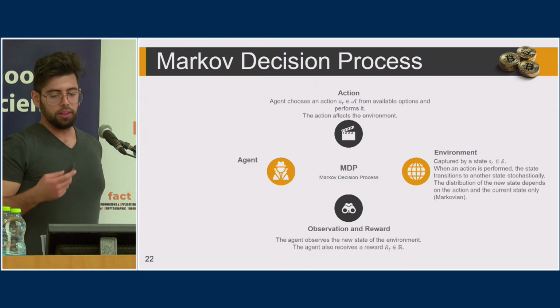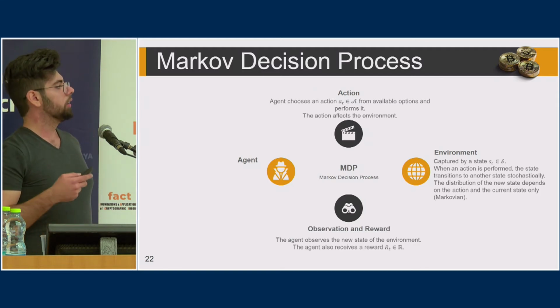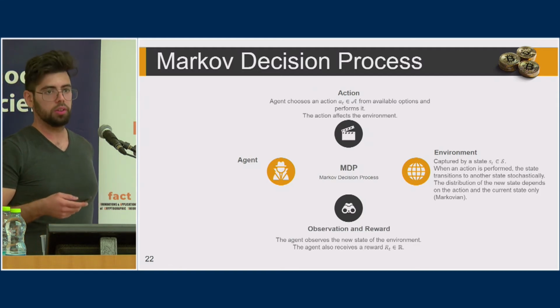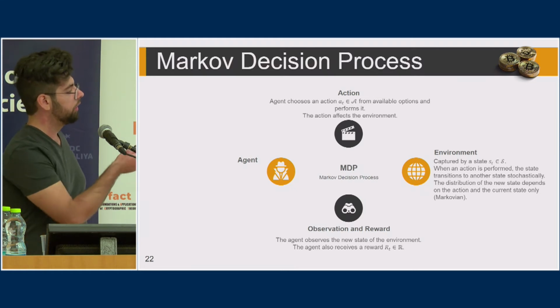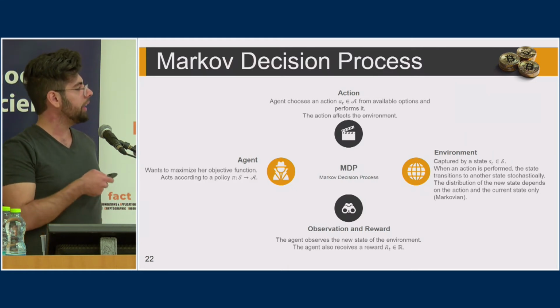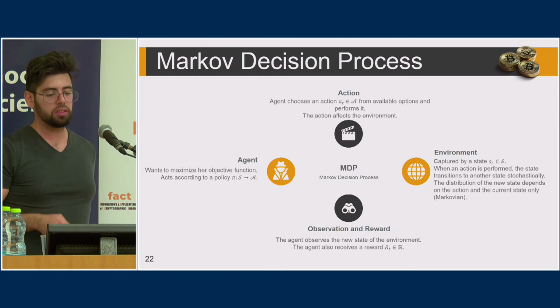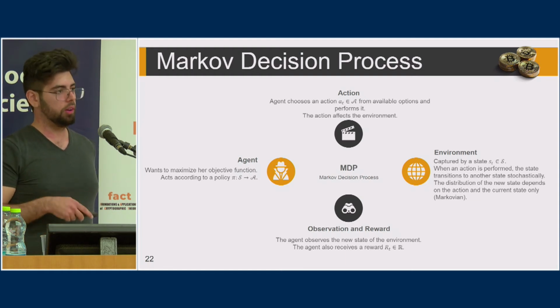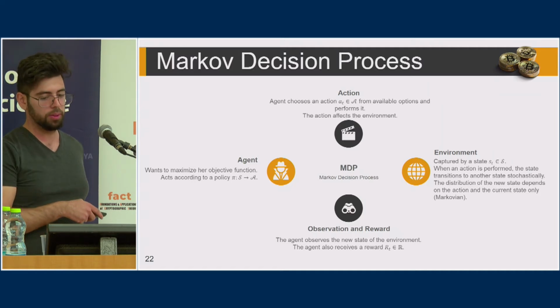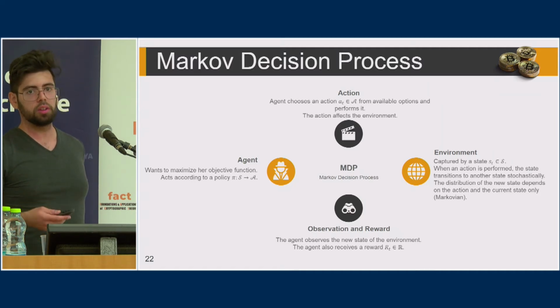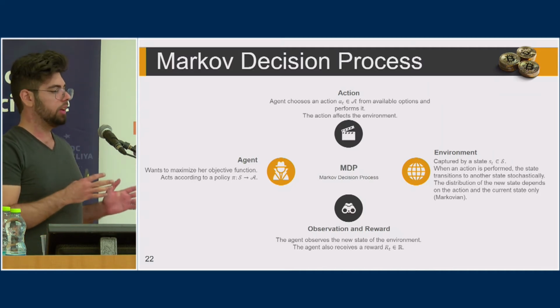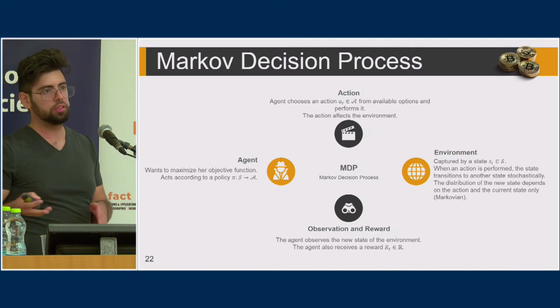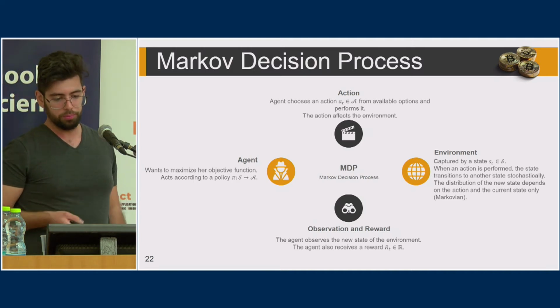Then, after the transition occurs, the agent observes the new state of the environment and receives some reward from the environment. And the objective is for the agent to maximize some form of utility function and choose a policy, which is a function from the state space to the action space, which means that for every state, this determines what the agent chooses to do.